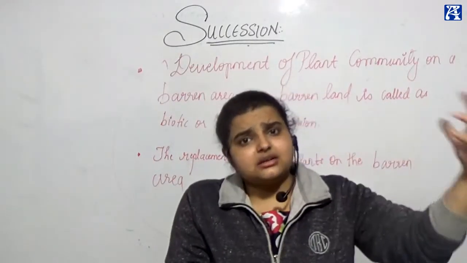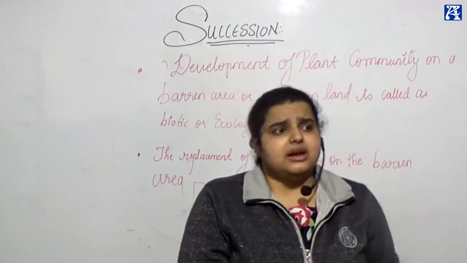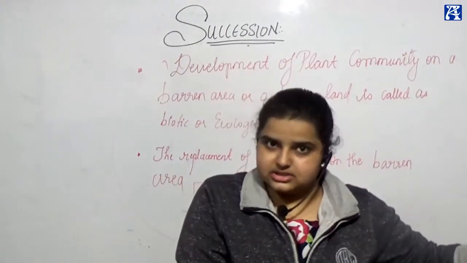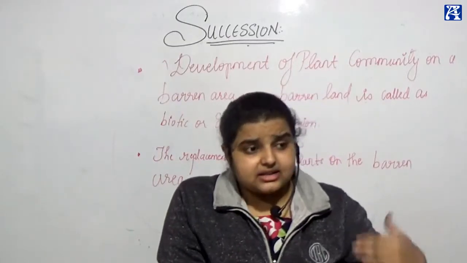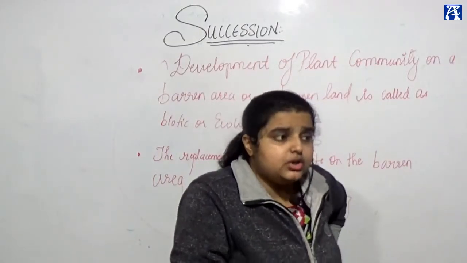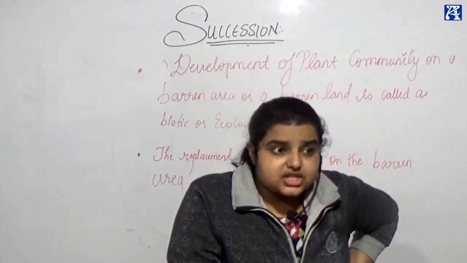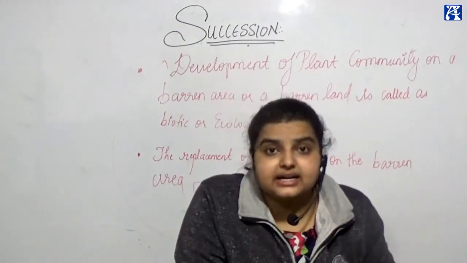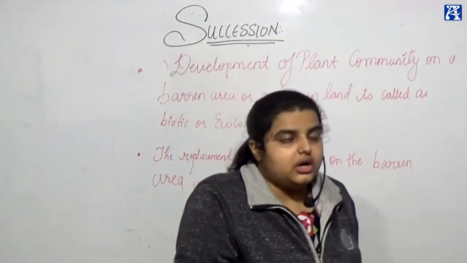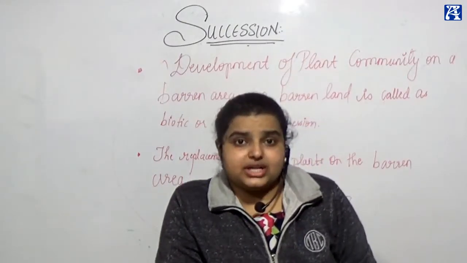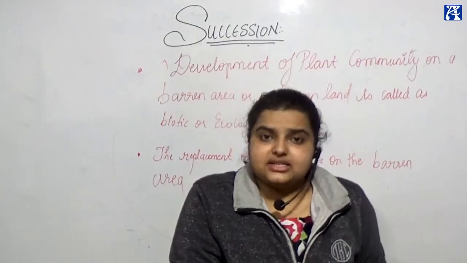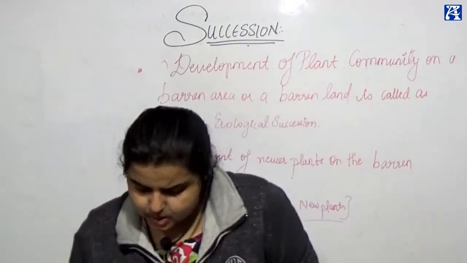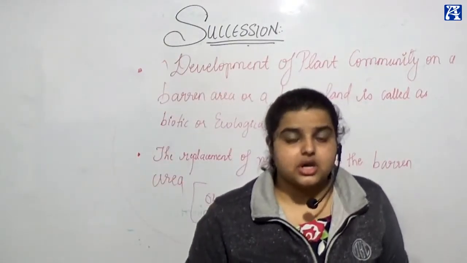Microbes exist, other organisms. We see an ecosystem, development of a lake, development of a forest, and then it goes on as the ecosystem. Clear? So when there is a development of new plants in a successive manner on a barren land, it is called ecological succession, a biotic component. Biotic is a component of succession. Okay. Now comes a point: why does this succession happen?